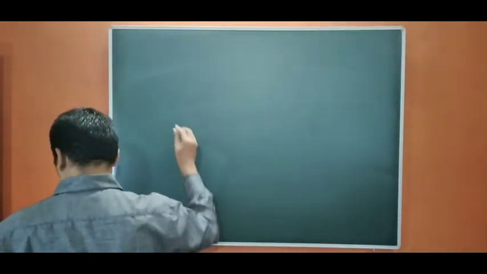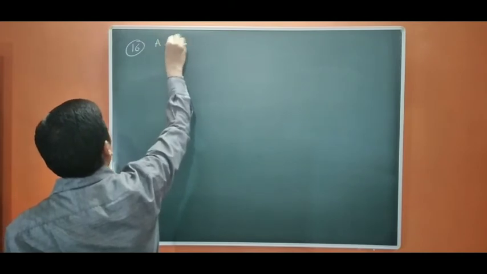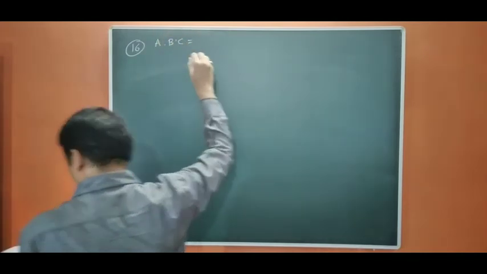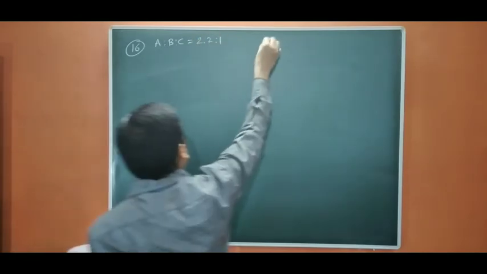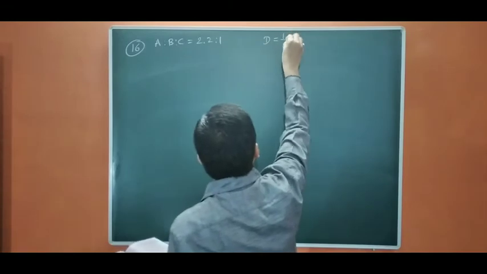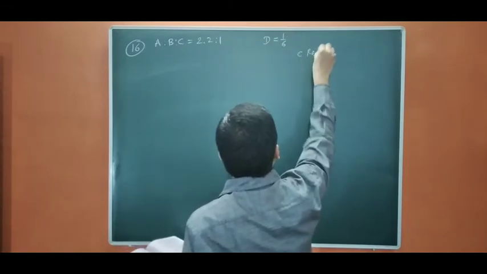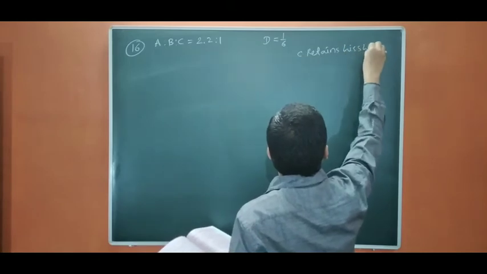Question number 16. A is to B is to C, the ratio given is 2:2:1. D is admitted for 1/6 share. C retains his share. Okay, that is